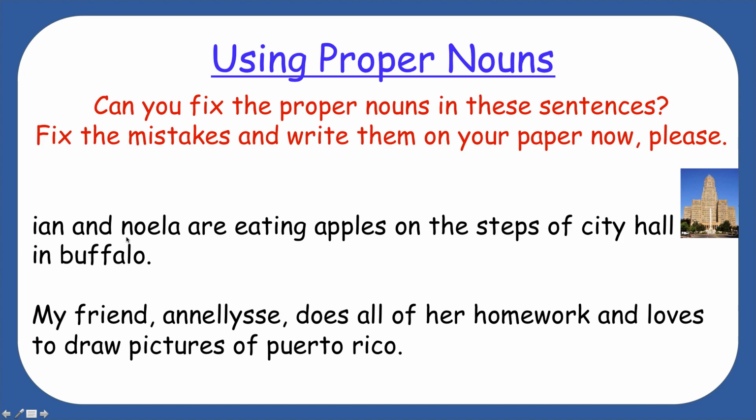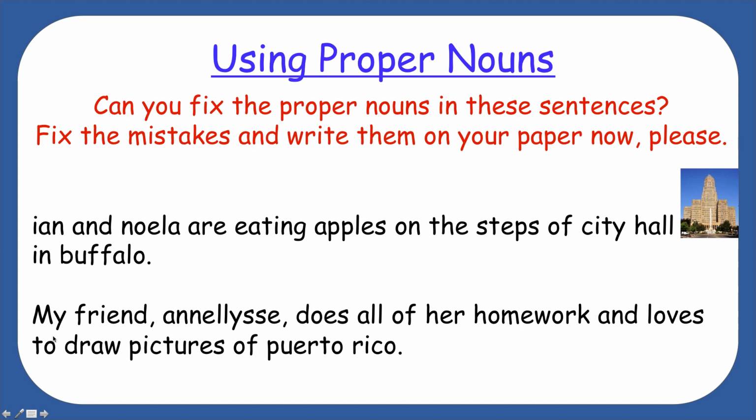Ian and Noella, that's a boy and a girl, Ian and Noella are eating apples on the steps of City Hall. There's a picture. In Buffalo. I'll read it again. Ian and Noella are eating apples on the steps of City Hall in Buffalo. Write this down and fix the mistakes.